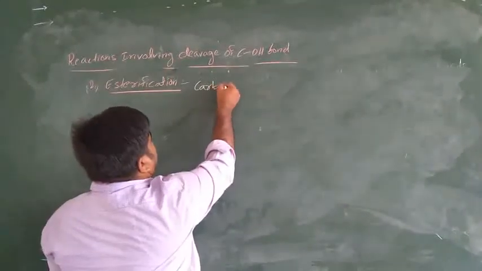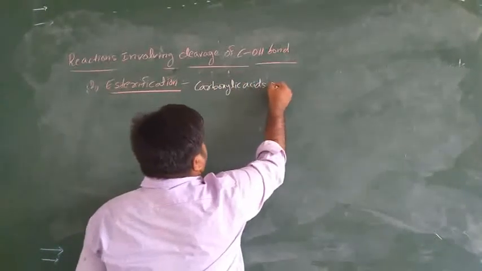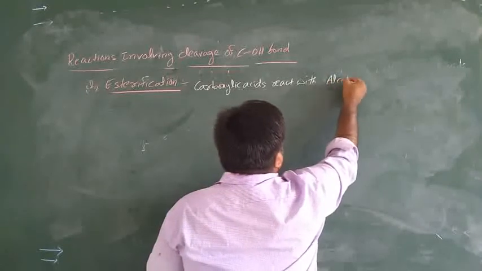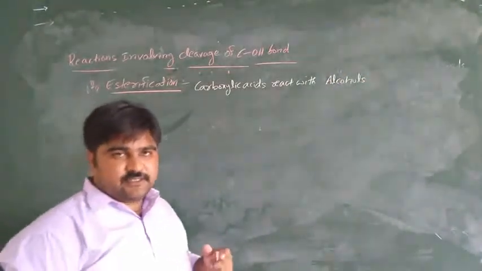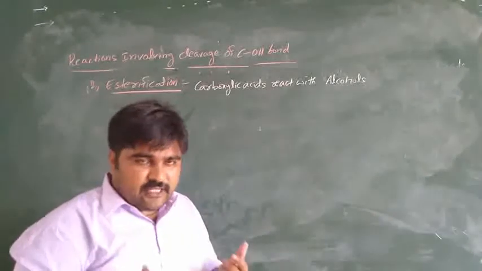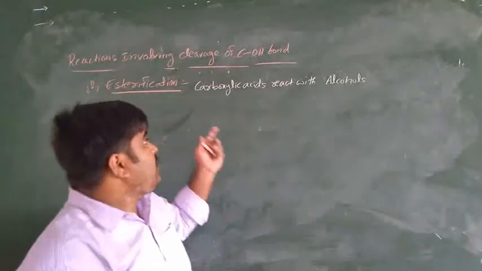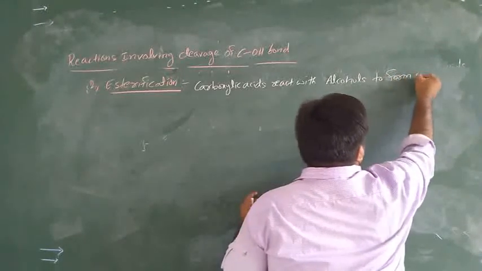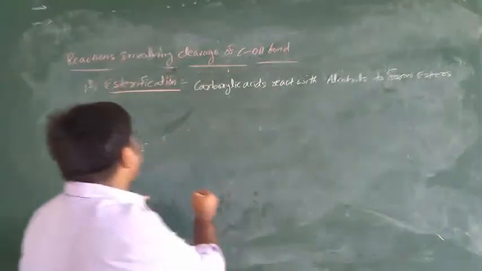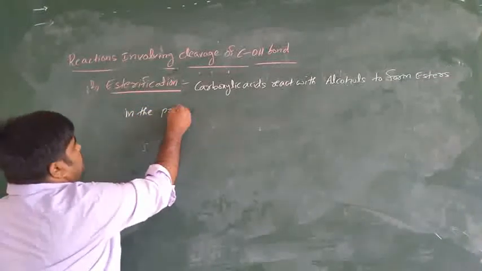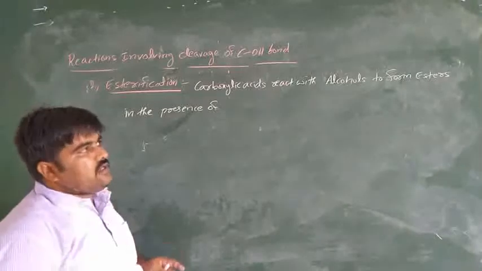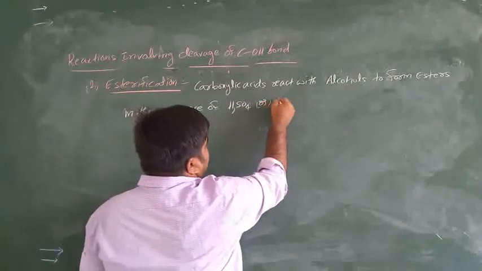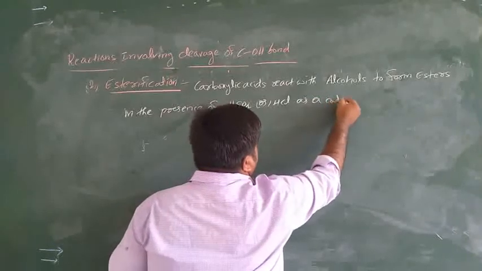Carboxylic acids react with alcohols to form esters in the presence of sulfuric acid or HCl gas as a catalyst.